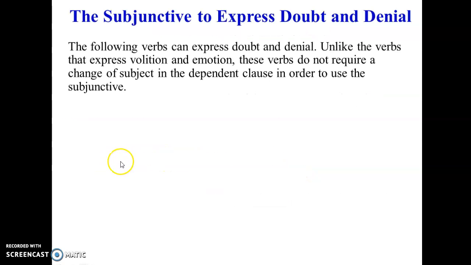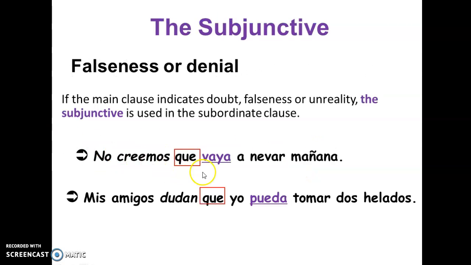We don't believe, or we don't think, that it's going to snow tomorrow. So we are the ones not believing something, and this is about the weather, if it's going to snow or not tomorrow. And so the weather will be the other subject in this case. And because we don't believe, right, it's triggering the subjunctive here. Vaya.